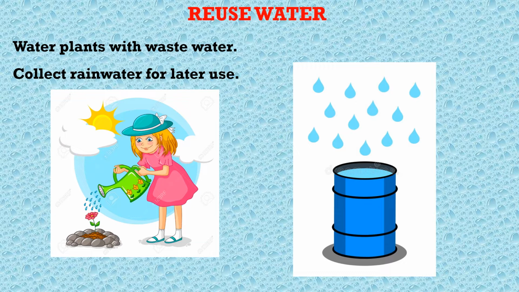You can water the plants with it. Next, you can collect rainwater for later use. Now here you see it says, did you know Earth is called a blue planet as it is majorly covered with water?